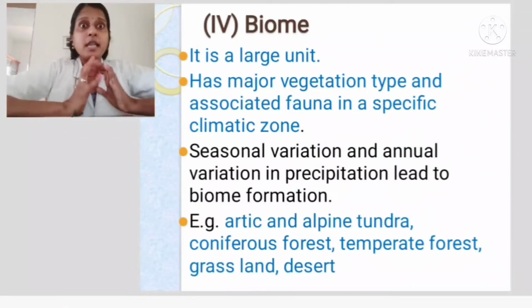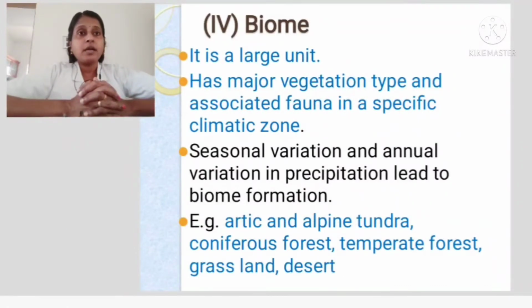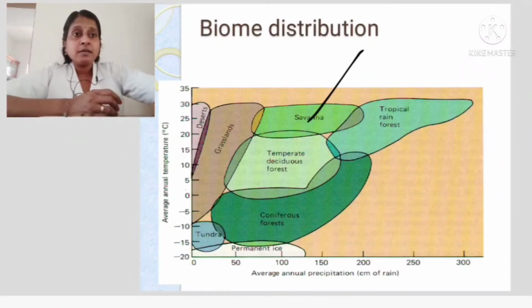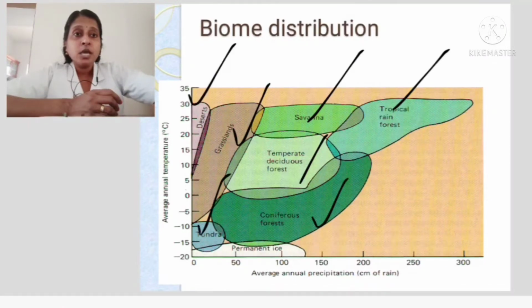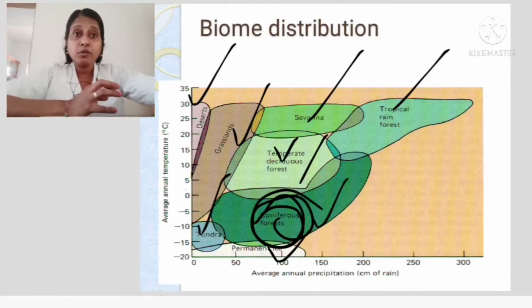Last, biome. It is a large unit, I told you. The ecosystem with all living organisms is forming what? A biome. It's a large unit, with major vegetation type and associated fauna in a specific climatic zone. Examples of biomes are savanna, tropical rainforest, temperate deciduous forest, coniferous forest, grasslands, deserts, tundra region, permanent ice region. These are different regions with particular climatic conditions, and the organisms present over here, you cannot find over there. Why? Because they are adapted to stay in that particular climatic zone.